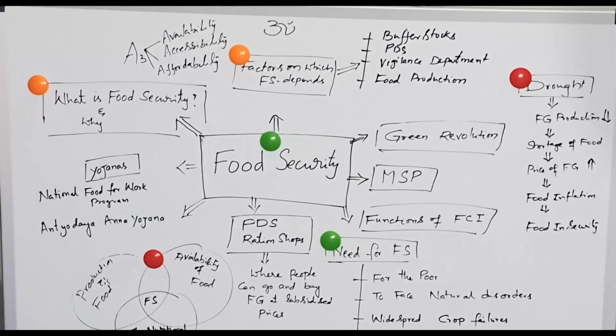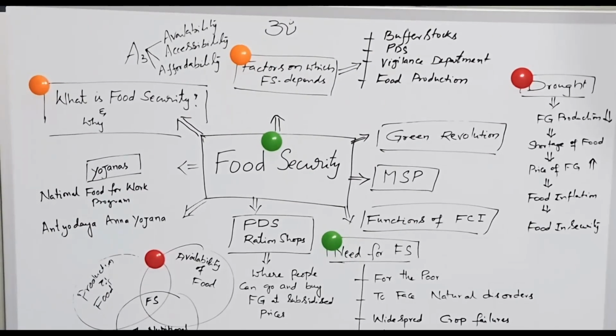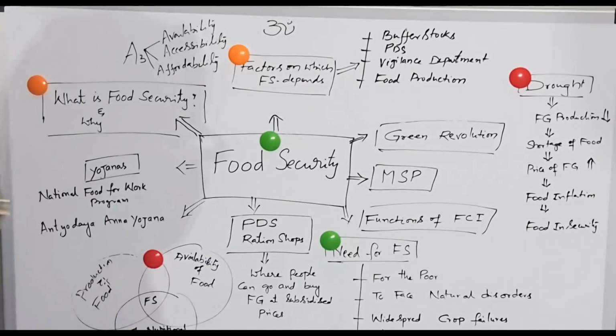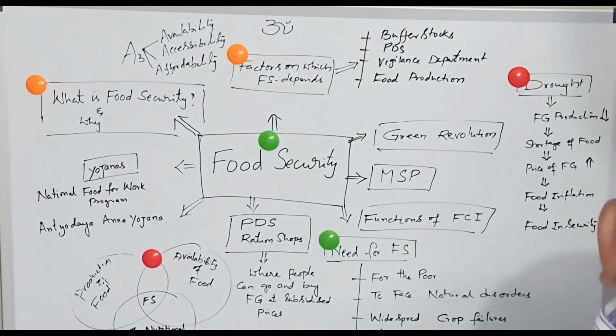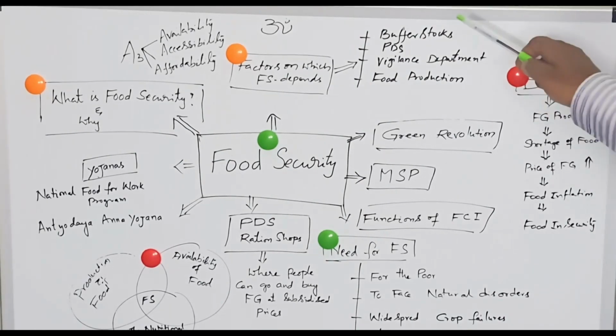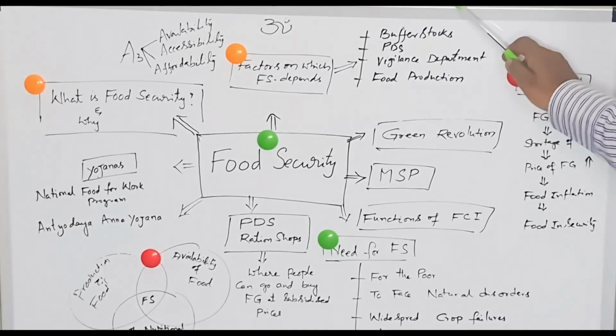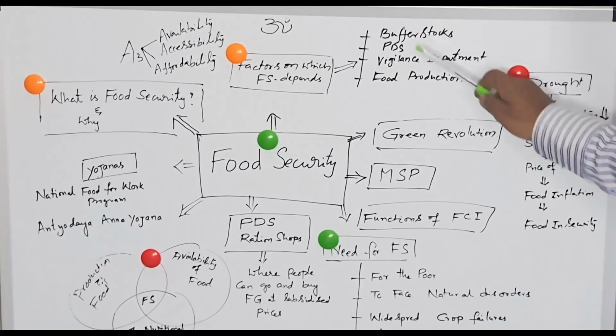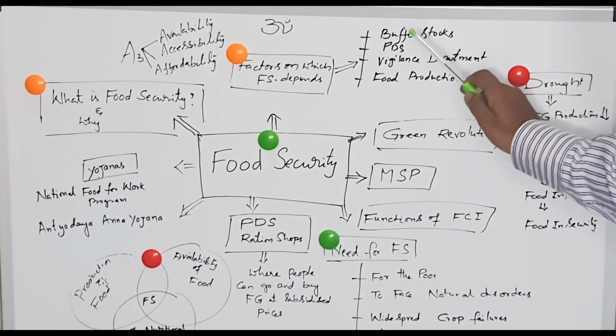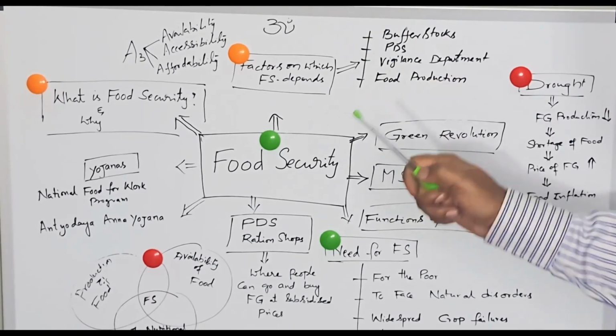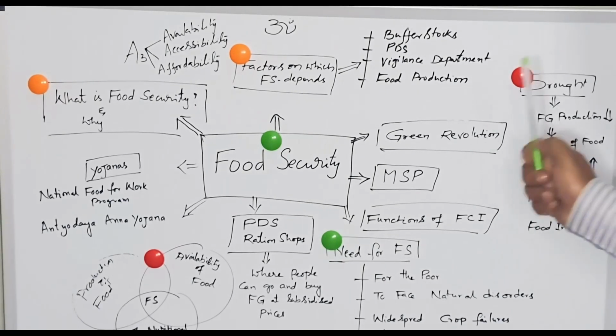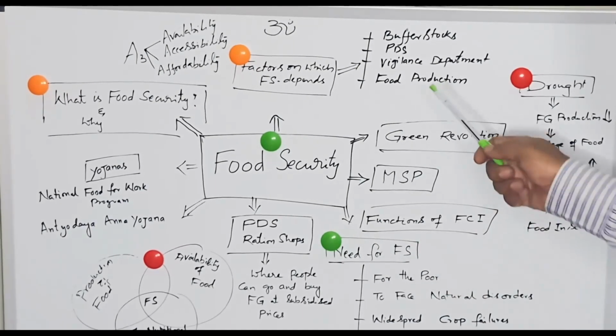The second point is the factors on which food security depends. Food security depends upon the availability of food, that is buffer stocks. The buffer stocks should be maintained by the Food Corporation of India and the PDS, the Public Distribution System, a system adopted by the government. It is a government policy to provide food to the weaker sections of the people.